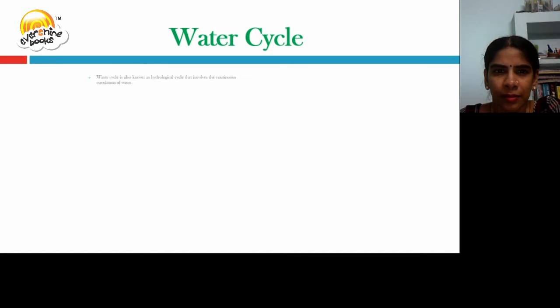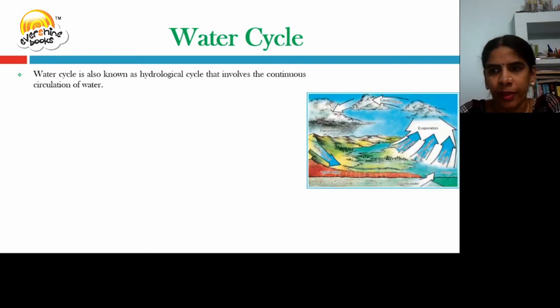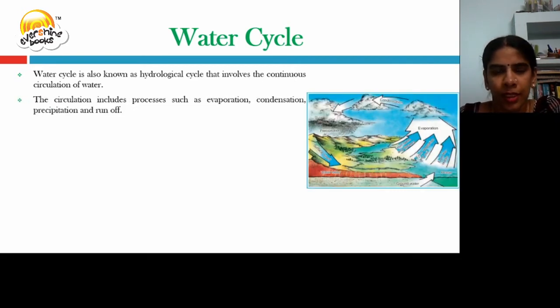Water cycle. The water cycle is also known as the hydrological cycle, which involves the continuous circulation of water. The circulation includes evaporation, condensation, precipitation, and runoff.